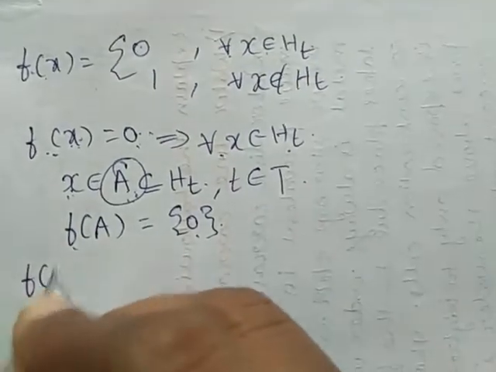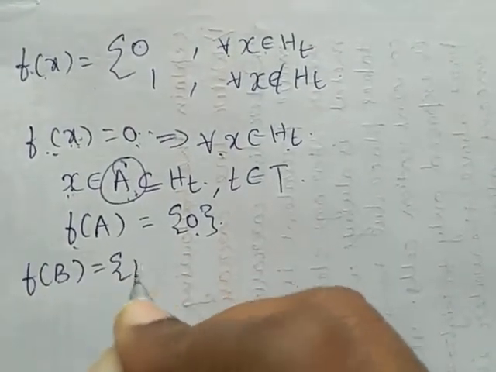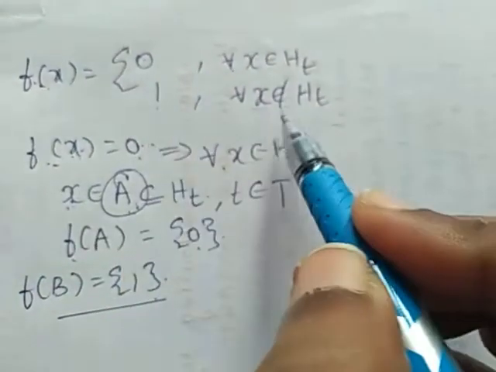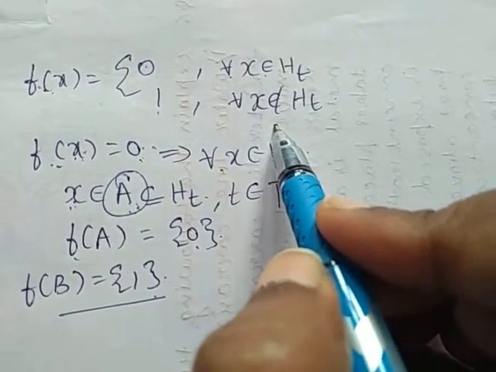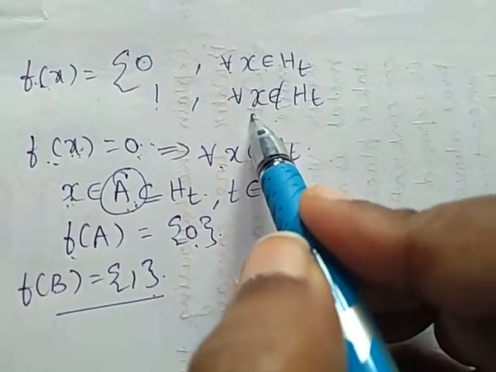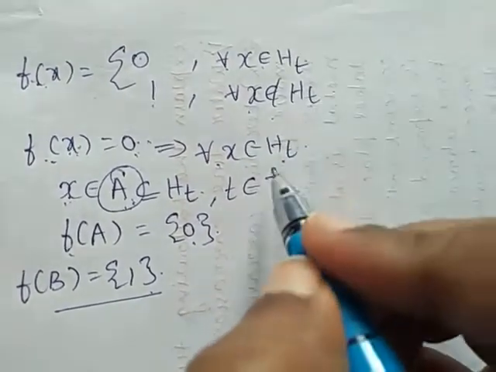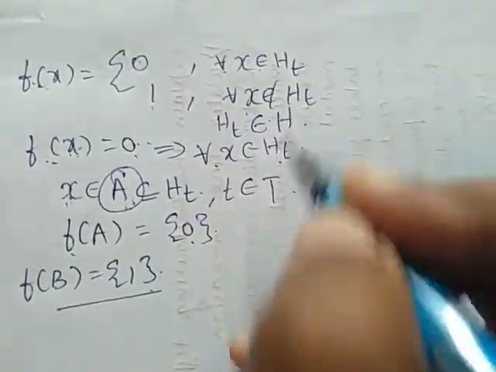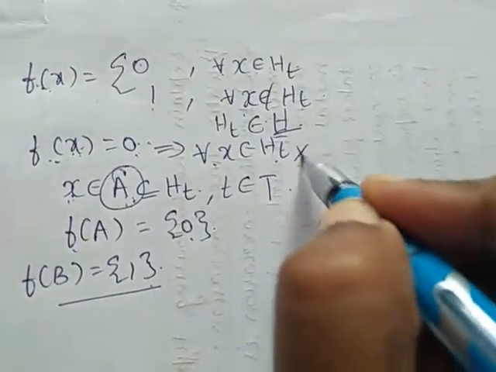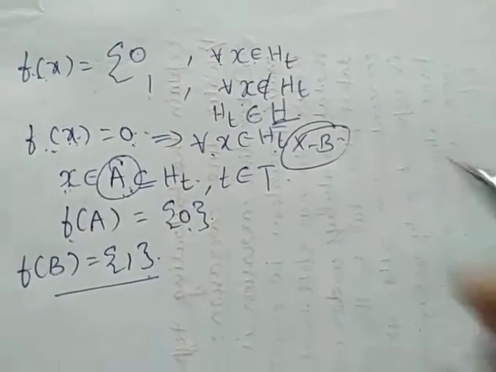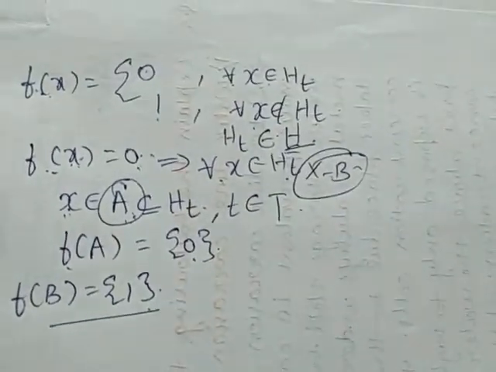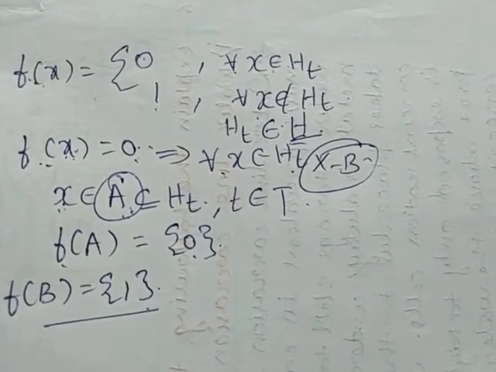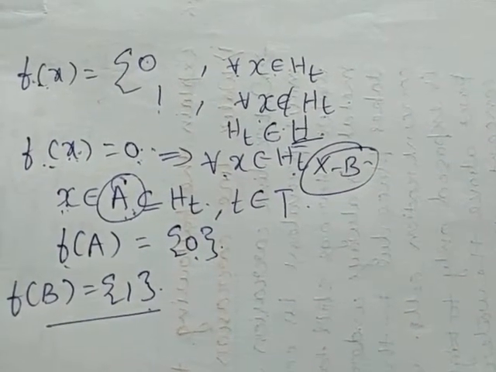Similarly, we can prove that f of b is 1. To prove this, we have to start with the second condition: f of x equal to 1 whenever x does not belong to ht. Whenever x does not belong to ht, ht is a subset of capital H. So what is H? X minus b. So we have proved that there exists a function f such that f of a is equal to 0 and f of b is equal to 1.